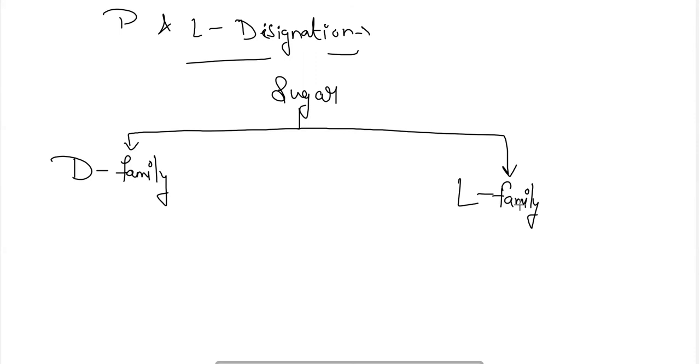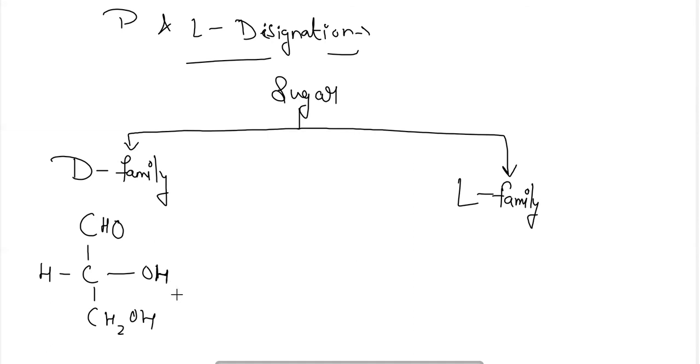These configurations are represented with respect to glyceraldehyde as the standard. We are considering glyceraldehyde as the standard here, and on the basis of that we define this. The glyceraldehyde of the D and L family can be defined as follows: for the D family the glyceraldehyde will be CHO, CHOH, CH2OH.